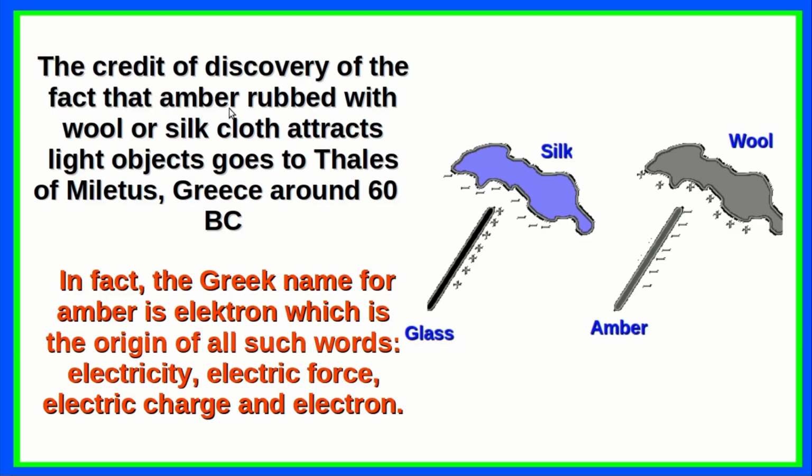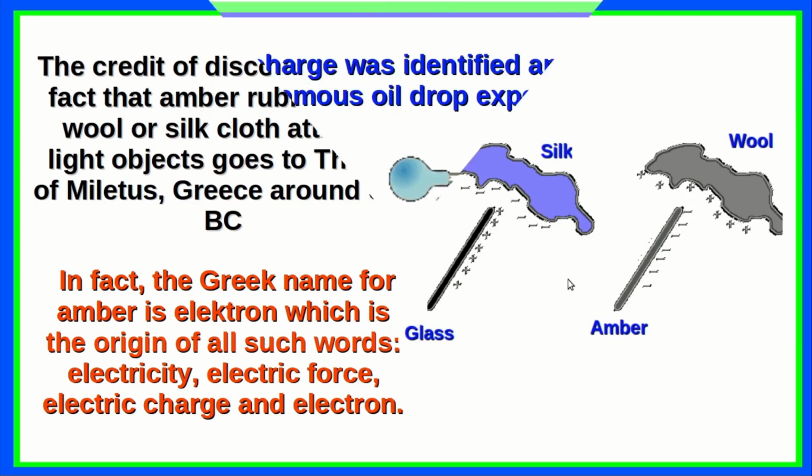The credit of the discovery of the fact that amber rubbed with wool or silk cloth attracts light objects goes to Thales of Miletus, Greece around 600 BC. In fact, the Greek name for amber is electron, which is the origin of all such words: electricity, electric force, electric charge, and electron. So here two examples are shown where electric charge is produced by rubbing, let's say, amber on wool or glass on silk.